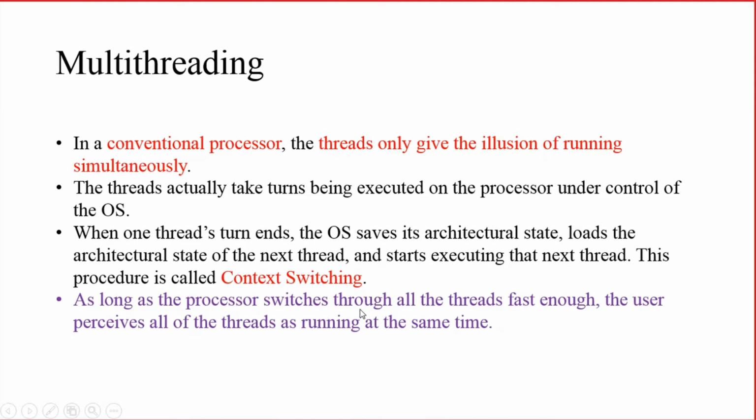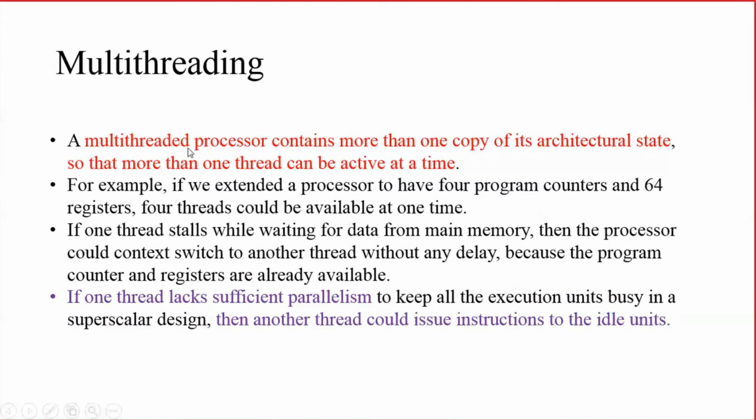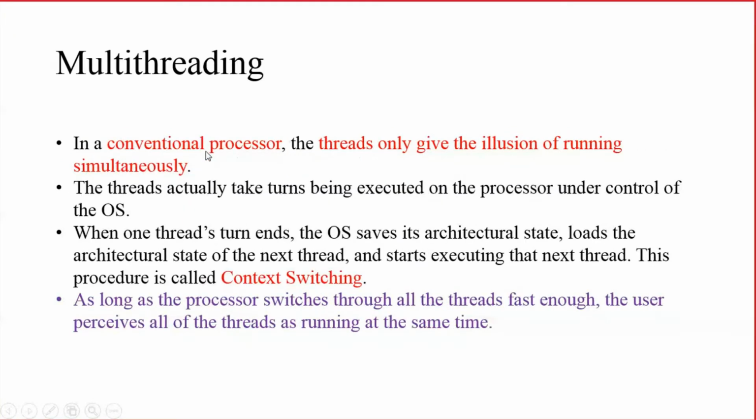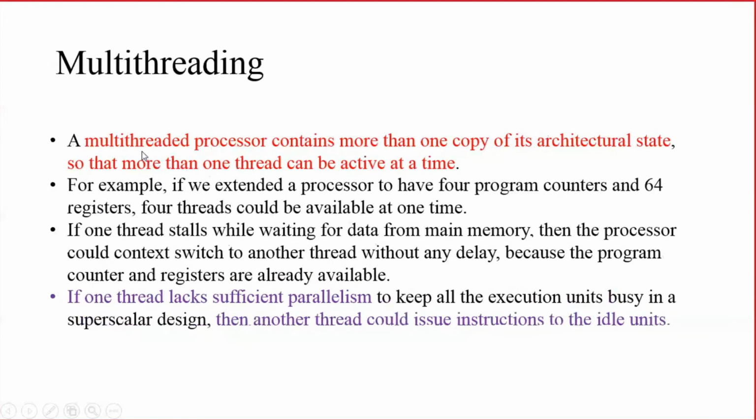So as long as the processor switches through all the threads fast enough, the user gets a feeling that all the threads are running simultaneously, or at the same time. Since the processor is able to switch between all the threads quickly, we feel that all the threads of our program are running in a simultaneous manner. But what we have seen before was the case of a conventional processor. In the case of a multi-threaded processor, what is the speciality? It contains more than one copy of the architectural state, right?